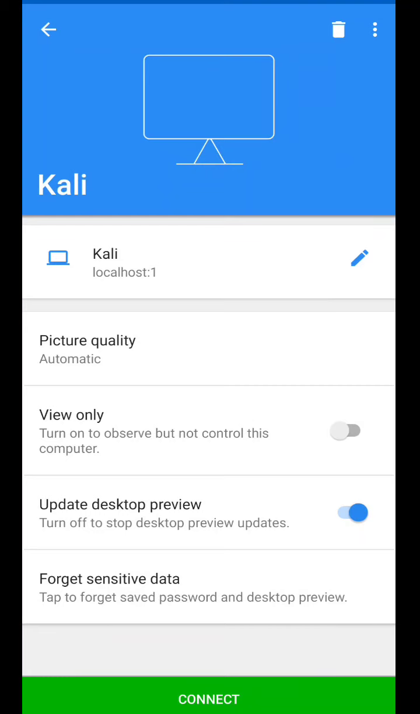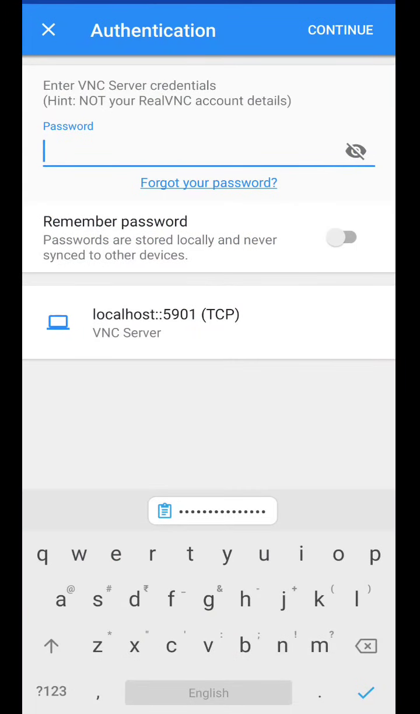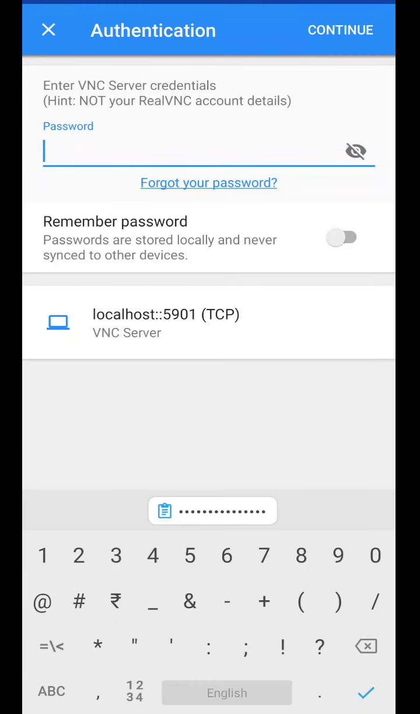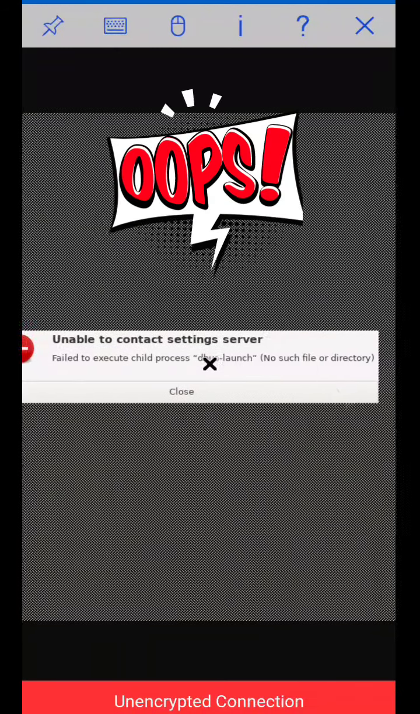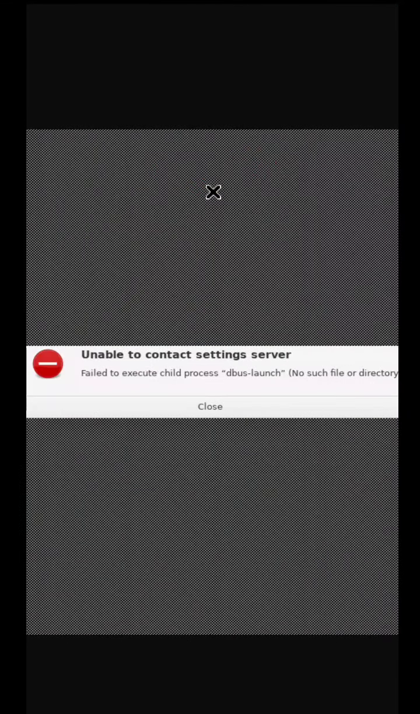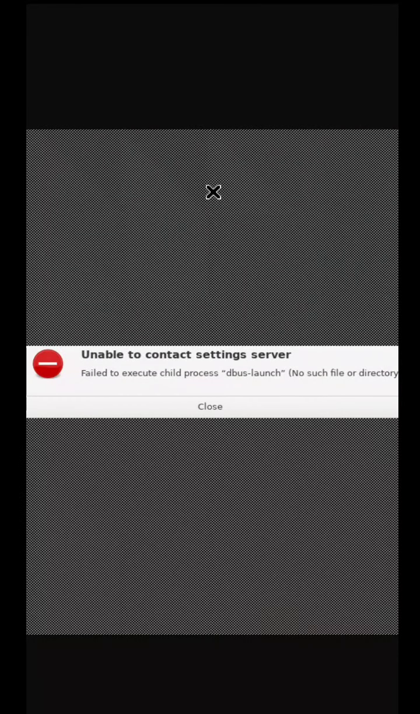It's created. Now all you have to do is just press connect. We have to connect to it. It is connecting. Okay, now we have to insert the password which you have set for your desktop. Mine was this, and then continue. So okay, you might also see this error. It is saying that it failed to execute child process dbus-launch.